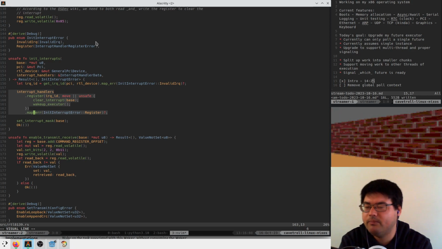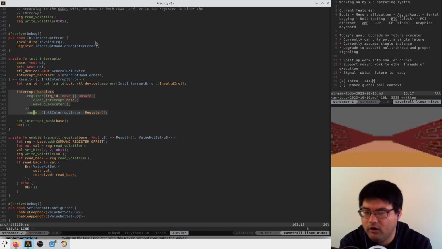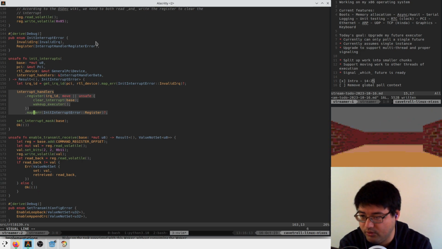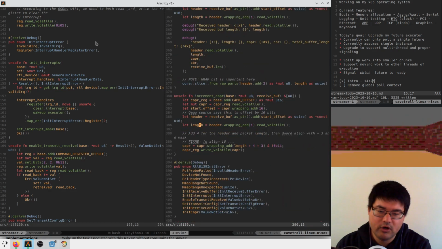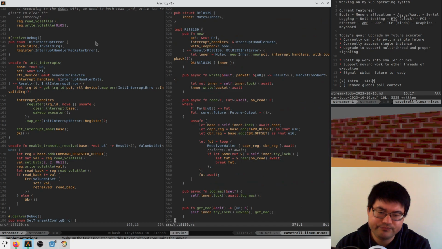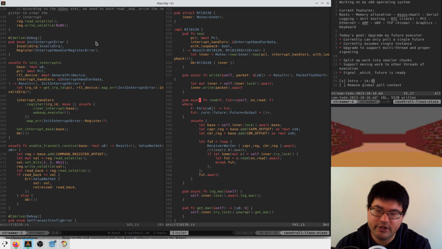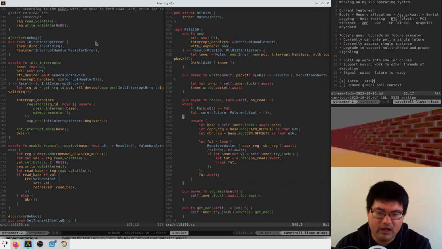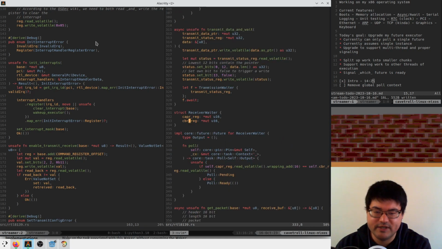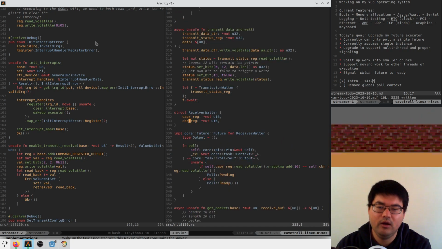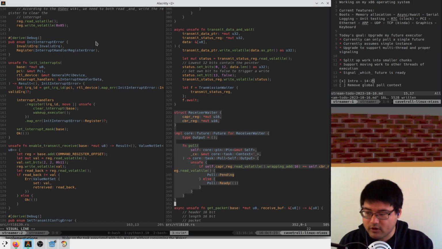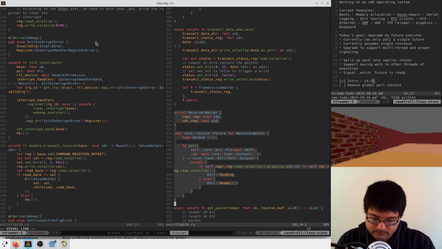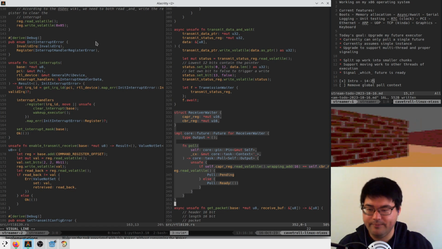What we want to do is poll our future that's related to Ethernet reads, right? So really we have this RTL 8139. Here we have a future that says when there is data in the buffer of the Ethernet driver or of the Ethernet card, I'm ready.